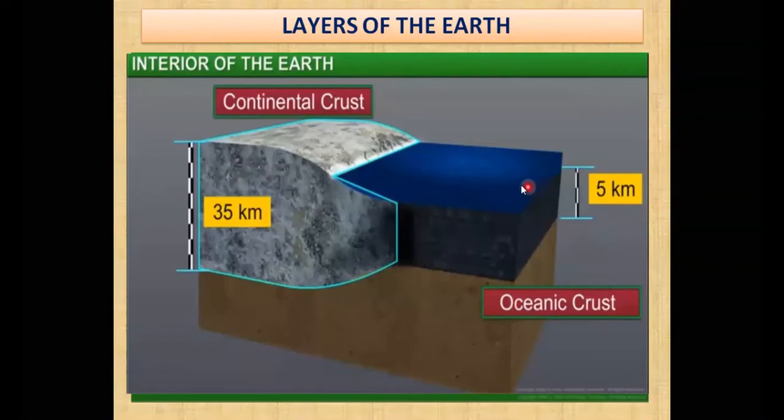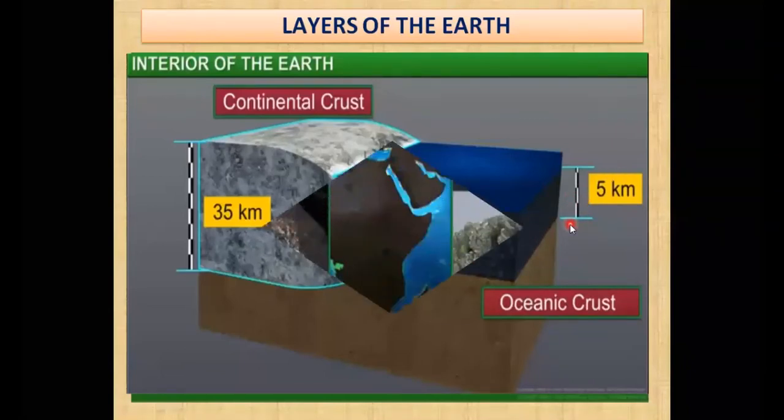एंड द ओशियंस, यानी कि ओशियंस के नीचे में जो फ्लोर है ना, the floor below the oceans that is about 5 किलोमीटर. यानी आप ऐड करेंगे अगर टोटल थिकनेस ऑफ द क्रस्ट, वो कितना हो जाएगा 35 प्लस 5 यानी कि 40 किलोमीटर. That is the total thickness of the crust. But out of those 40 kilometer, 35 kilometer is the continental crust where we are living, and 5 kilometer is below the ocean floor, that is the oceanic crust. So remember this 35 kilometer and 5 kilometer. Now let us move ahead to our next image.